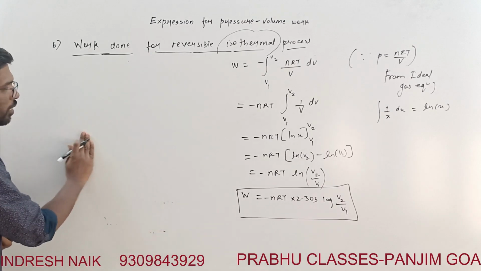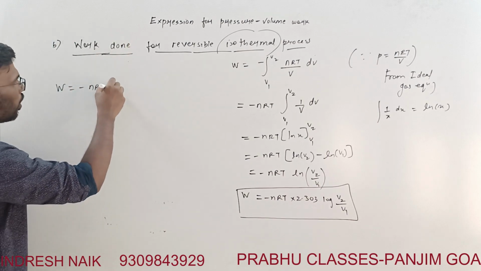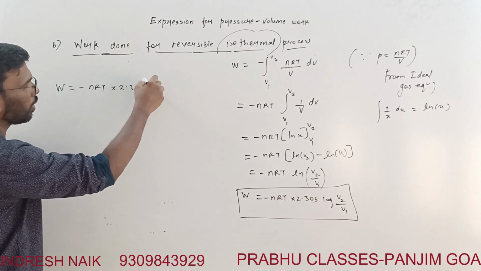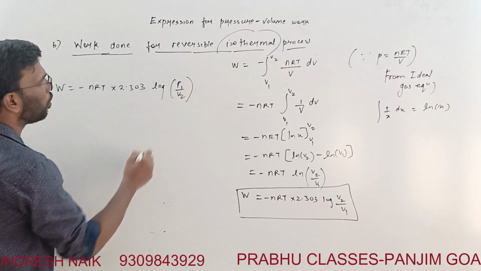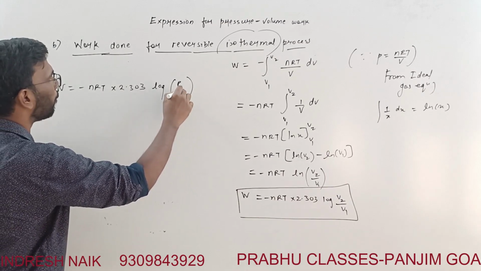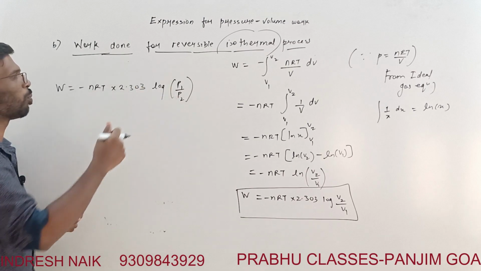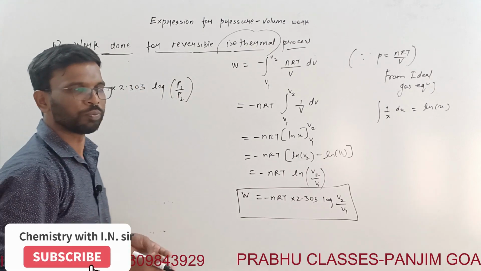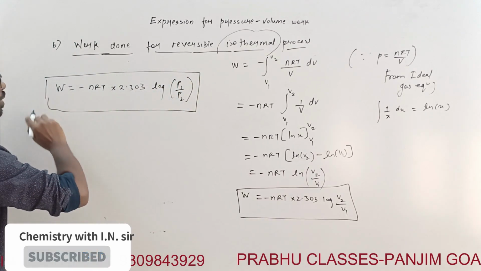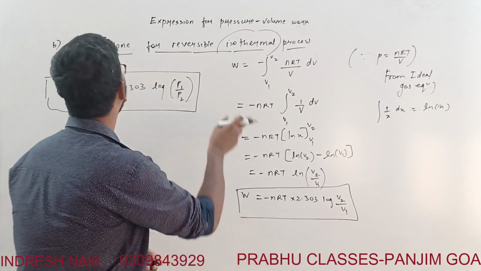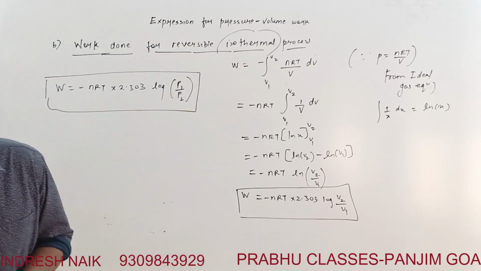We will write it this way: work done is equal to minus nRT multiplied by 2.303 log of P1 upon P2. It could also be written this way. See this formula, even if you write P2 upon P1 and make this positive, it is one and the same. So stick to one formula, that is my suggestion. So this is the expression for the work done for a reversible isothermal process.